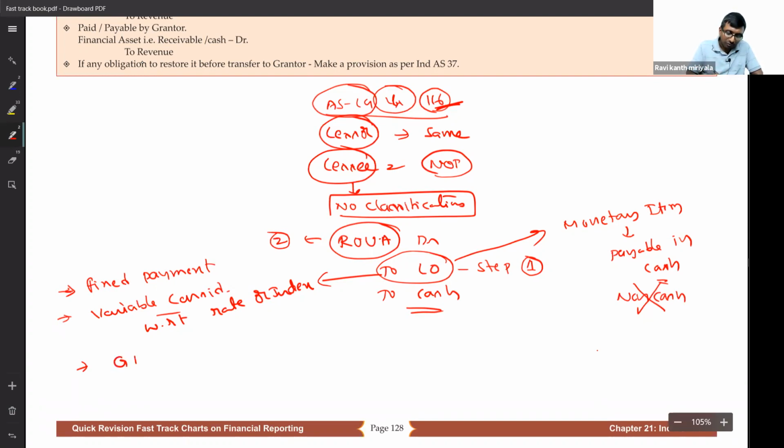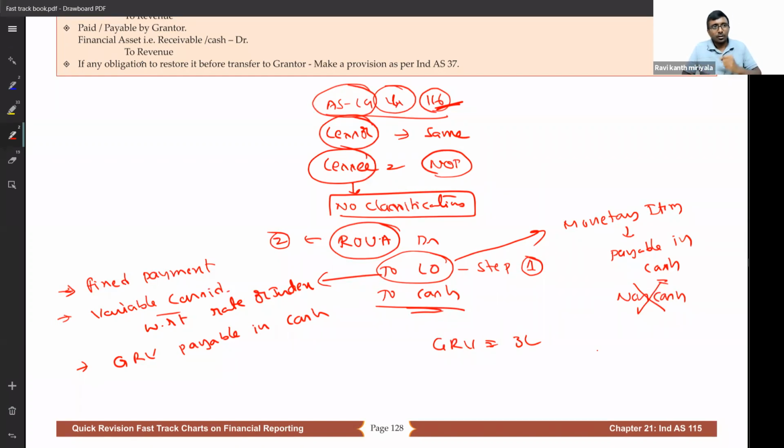Also, you are supposed to consider GRV, but not the entire GRV; only GRV payable in cash is taken. GRV means guaranteed residual value. Say 3 lakh rupees is promised, meaning when the lessee returns the asset to the lessor, its value must be 3 lakh.